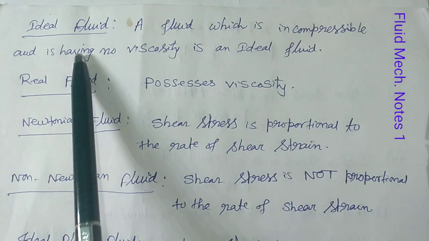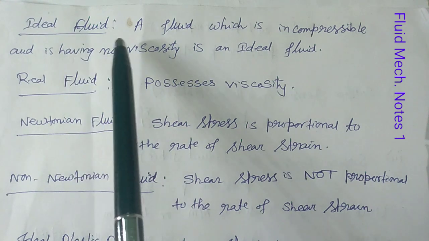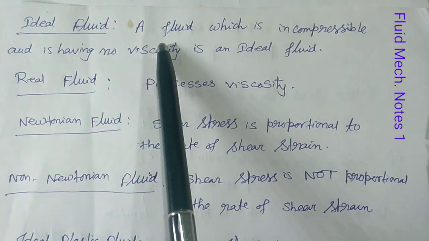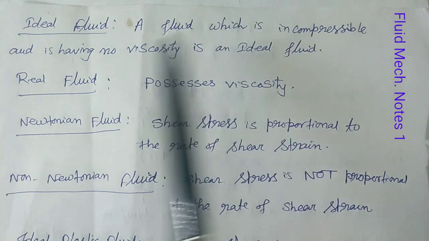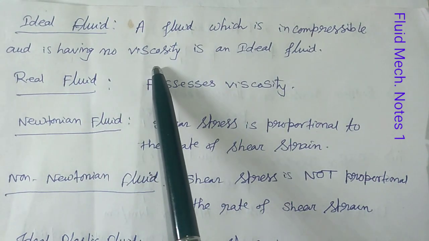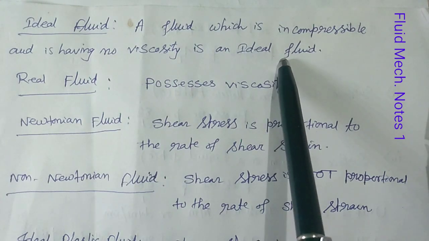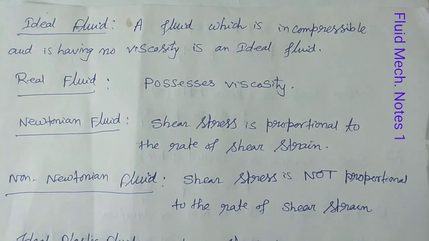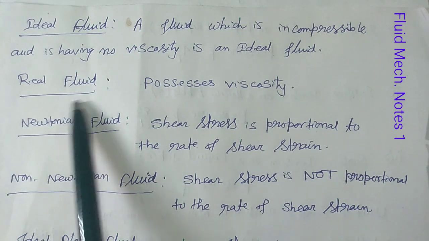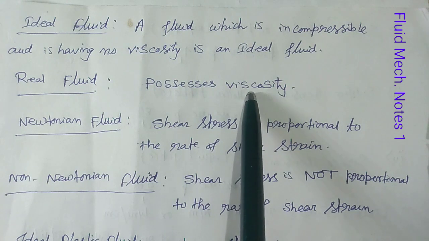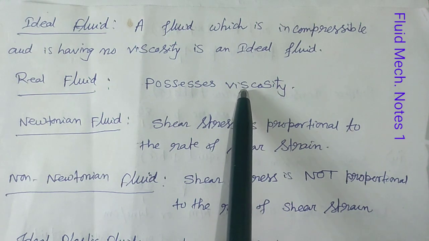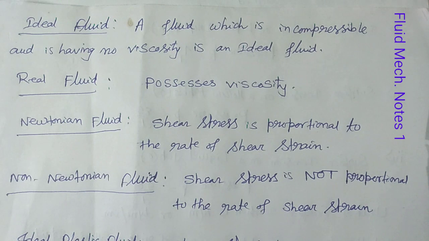Now come to the definitions. Ideal fluid first. What is an ideal fluid? A fluid which is incompressible and has no viscosity, that is mu equals 0, is an ideal fluid. But in the actual case, no ideal fluid exists. A real fluid possesses some viscosity, so all the fluids that exist are real fluids.